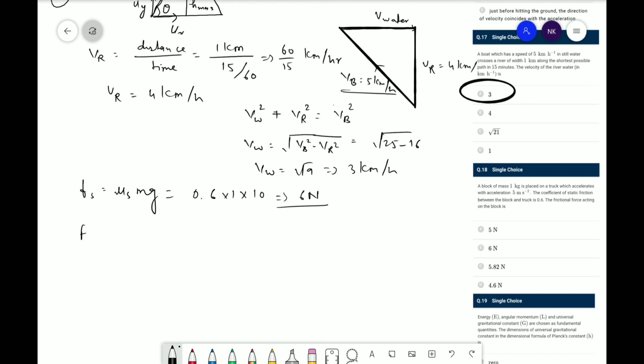So the external force F is equal to mass into acceleration. Here the mass is given as M1 and the acceleration is 5, so that is 5 Newton.